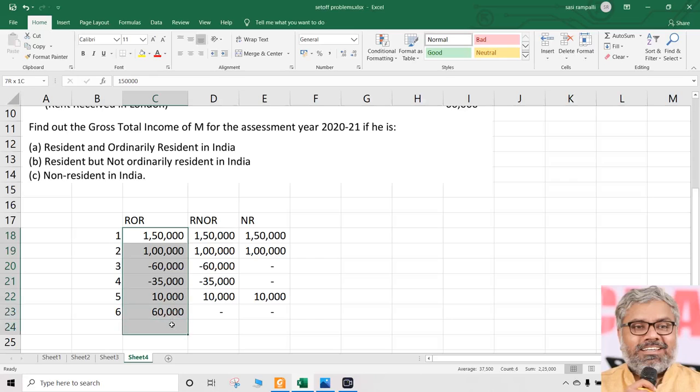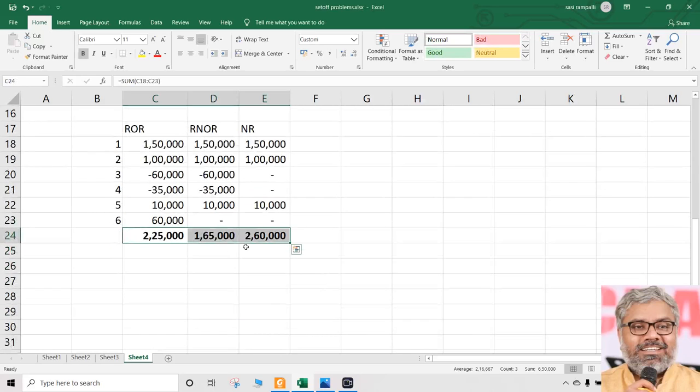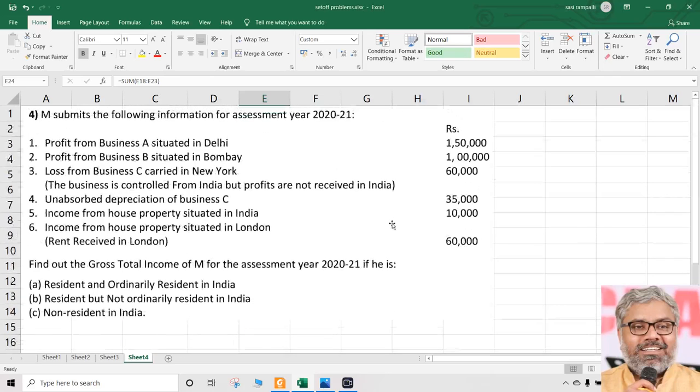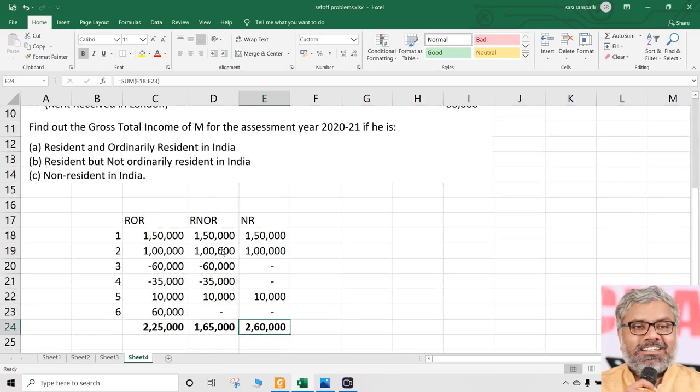So finally, what is going to be the total income of ROR? That is 2,25,000. Then 1,65,000 for RNOR, and for NR it is 2,60,000, that is taxable. So understand this very carefully. Where there is a positive income taxable in India, there only negative set off is possible. If positive itself was not taxable, negative cannot be set off also. Simple logic. That has to be applied here in question number 4.